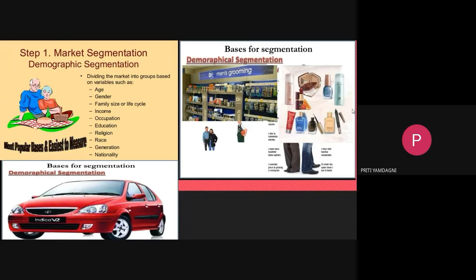Below, another picture is shown of a four-wheeler vehicle. Again, it is a basis of segmentation, demographic. Now it shows the usage, for example if you want to travel a short distance, it is easy to use and easy to maintain. It depends upon preference. Again, it depends upon your age, income, gender, occupation, and generation, and family size is also applicable here.